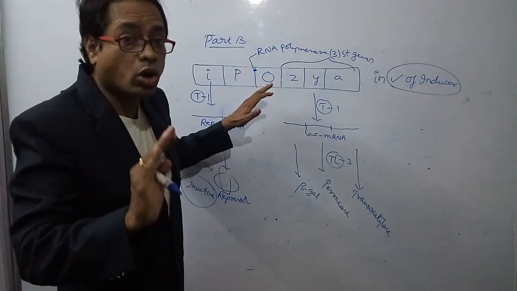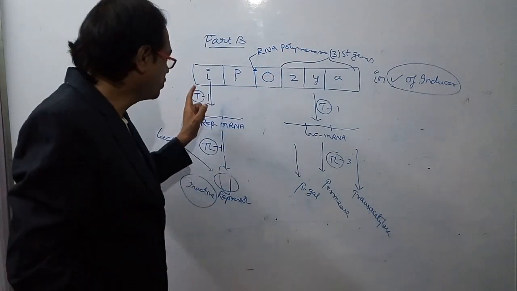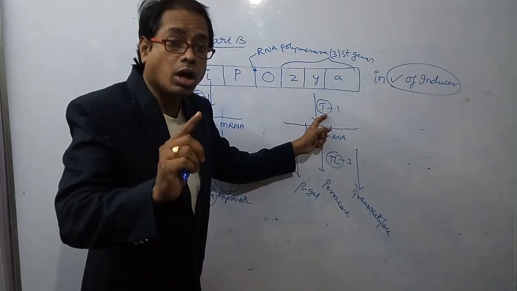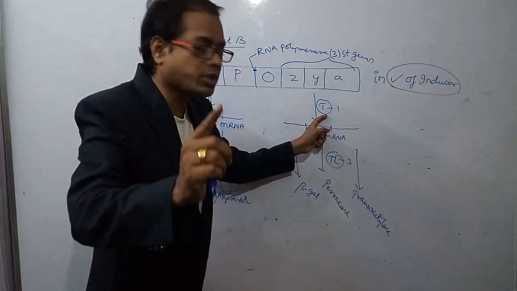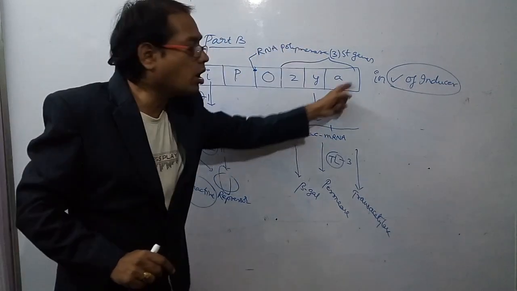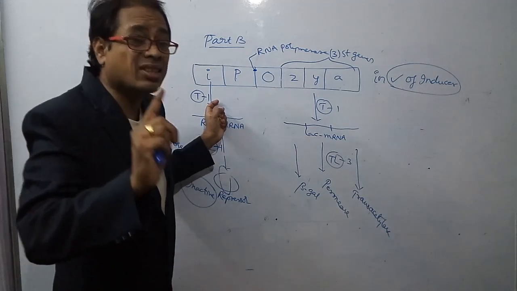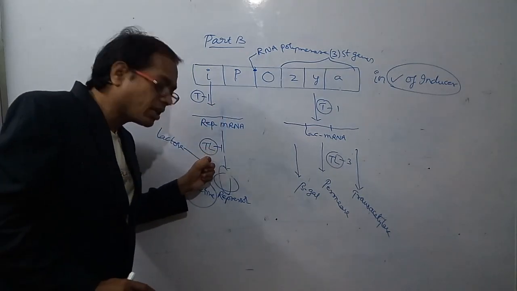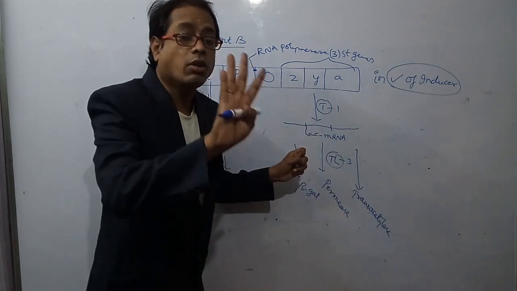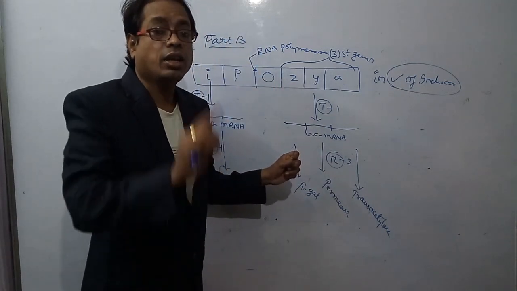In the operon, total number of transcriptions is 1 plus 1, 2. Total number of translations is one plus three, totally four translations occur in the operon.